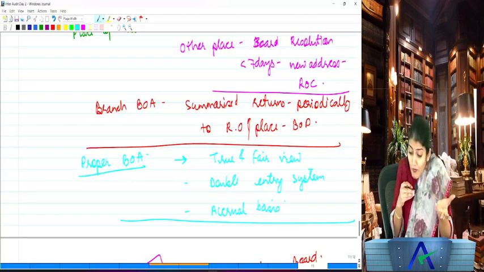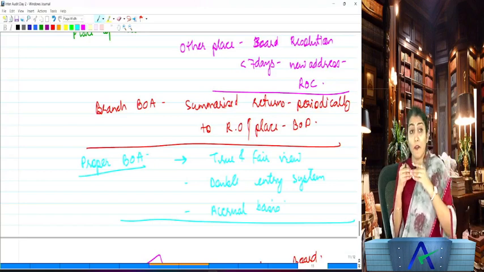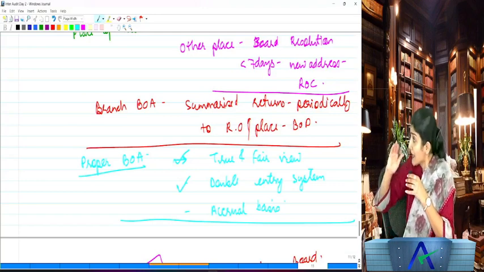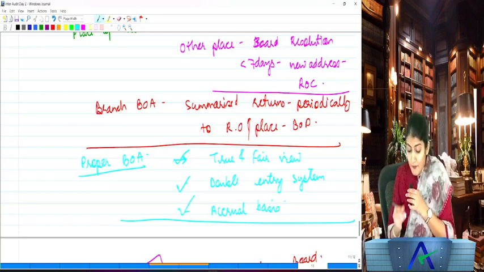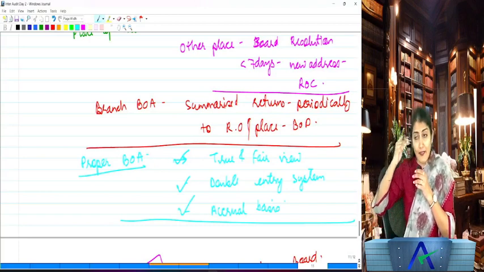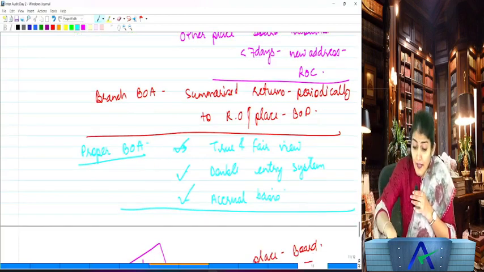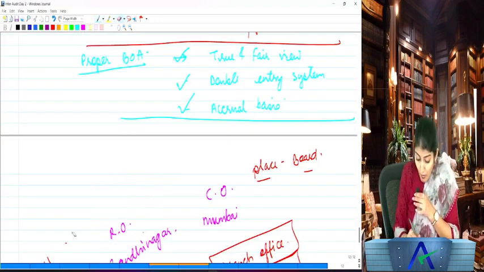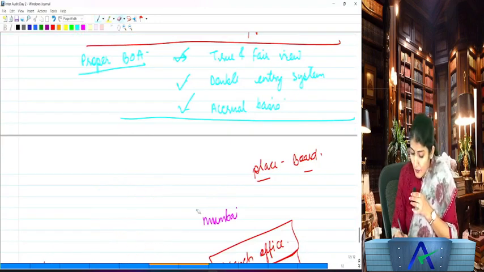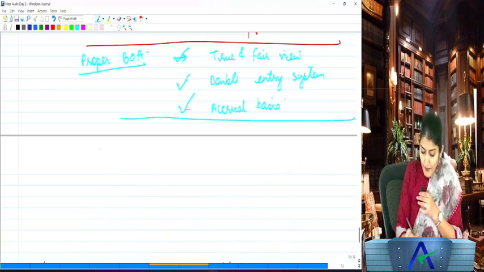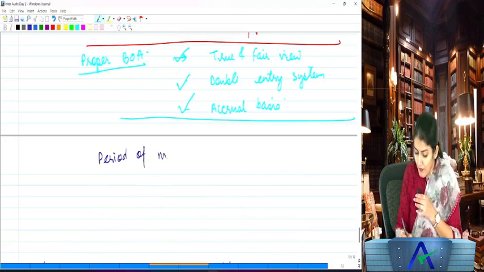And when are your books of account considered to be proper books of account? If they give a true and fair view, they are kept as per the double entry system of accounting and also as per the accrual basis of accounting. Are you understanding this, everyone? Okay, right. Then we talk about the period. How many years should a company maintain the books of account? Period of maintenance, right.